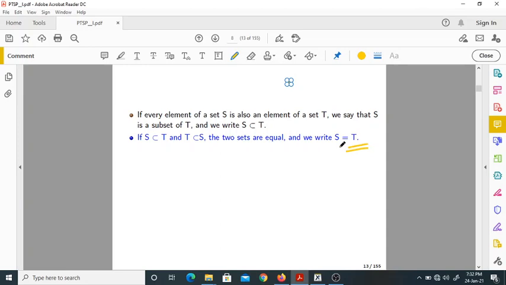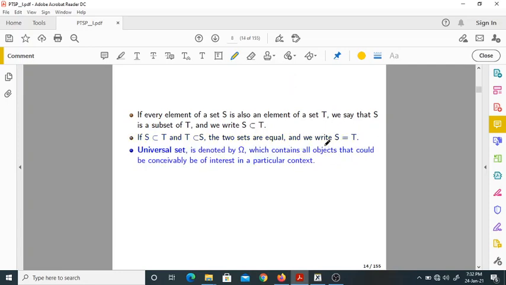What I was saying is, if S is a subset of T and T is a subset of S, then they have to be equal. So if it is so, those two sets must be equal. There is no other alternative way. Okay, so please remember this. So this is already discussed.